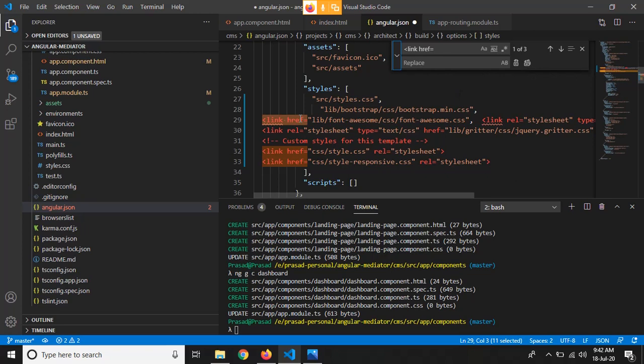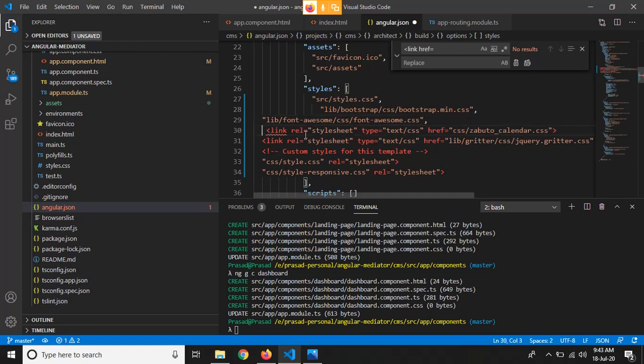So instead of doing this manually, I have just found this much text and I'll replace it with nothing. So it will save a lot of my work. And similarly for this link relation, I will just replace this thing.